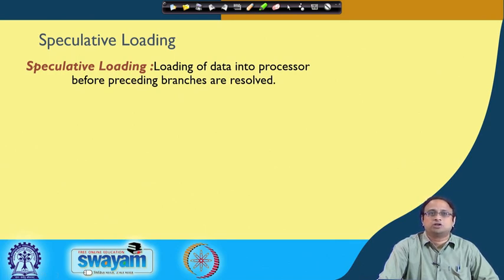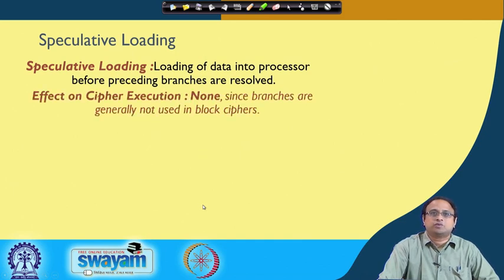In speculative loading, you load the data into the processor before preceding branches are resolved. So what is the effect of this on block cipher execution? Probably none, because branches are not generally used in block ciphers. So there are no branches as such. In particular, I am talking about speculation with respect to branches.